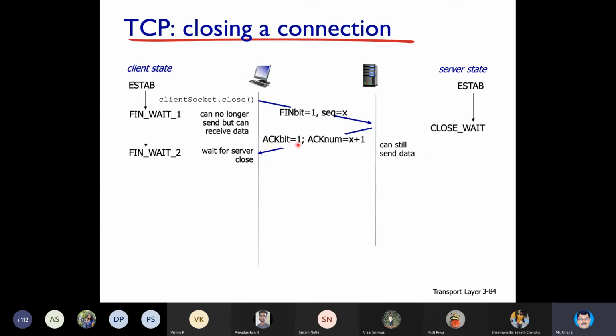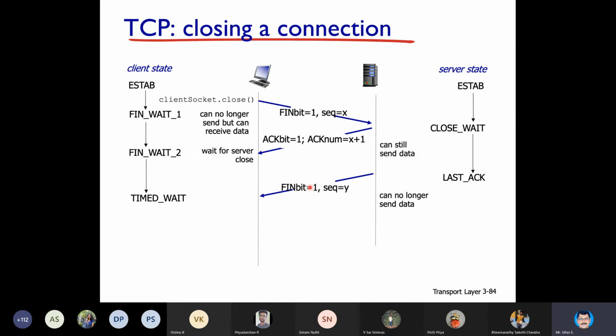So the acknowledgement bit will be 1 and the acknowledgement number will be X plus 1, waiting for the server to close. So now this is the immediate acknowledgement, and one more acknowledgement will come with FIN bit equal to 1. See, this is the additional step that you are seeing compared to the three-way handshake in the initial communication, I mean connection establishment.